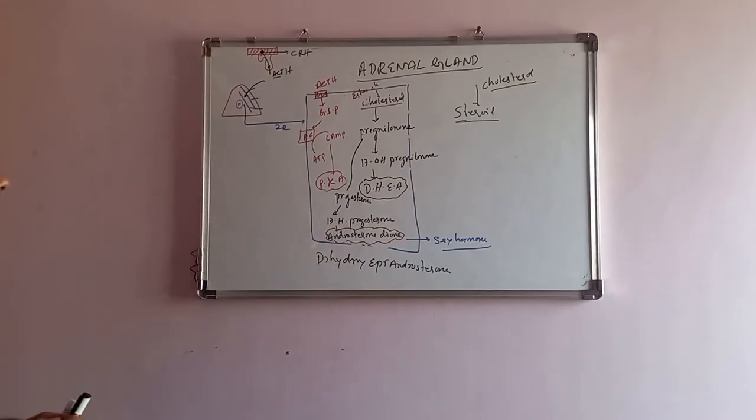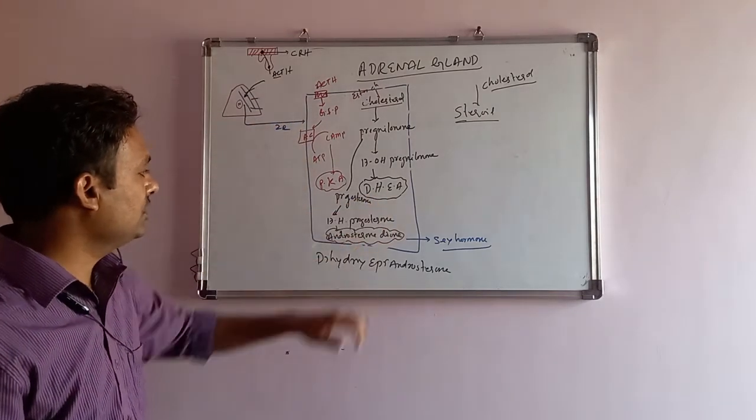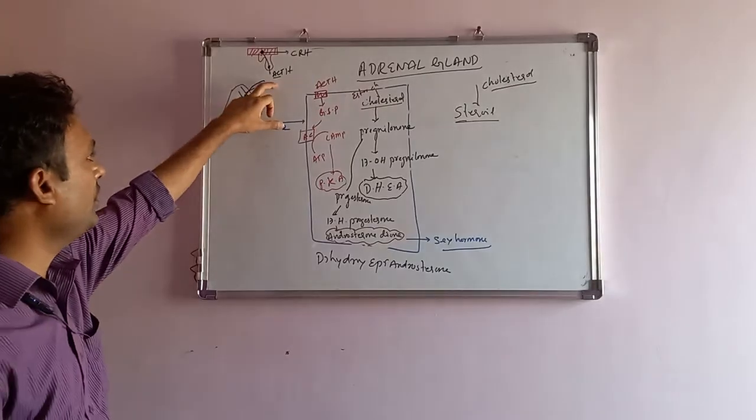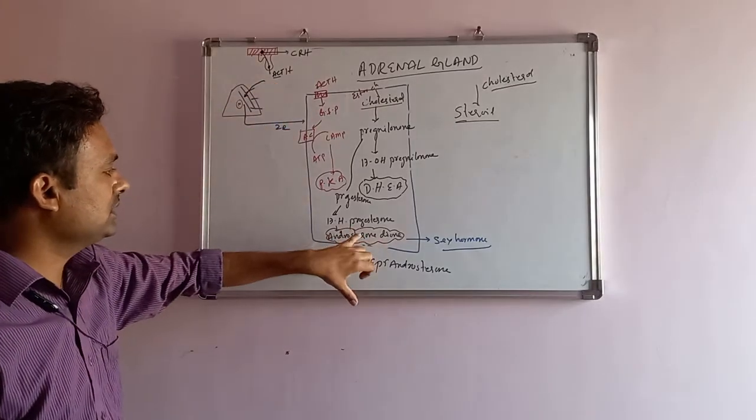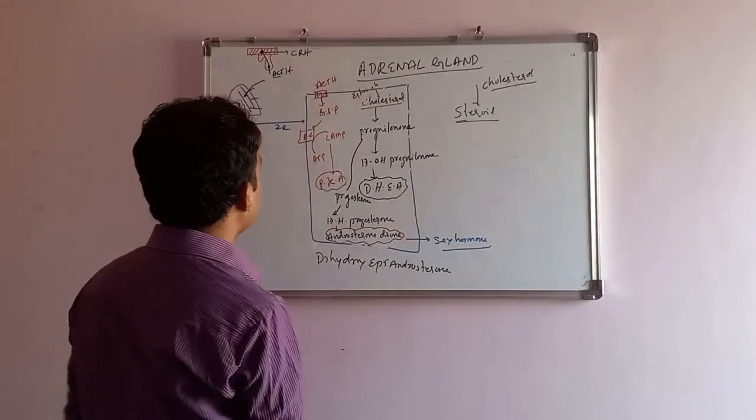This is the major stimulus, that is ACTH induced production of DHEA and androstenedione. They are called sex hormones. What they will do next we will discuss later.